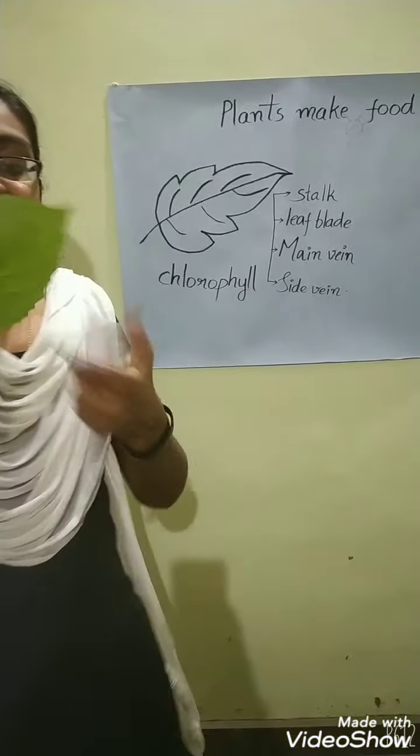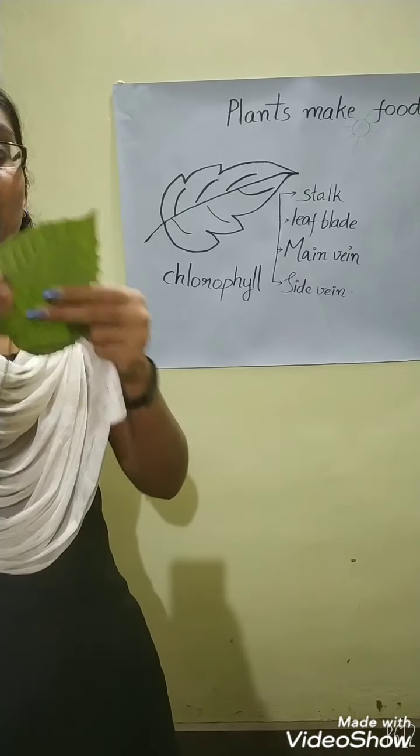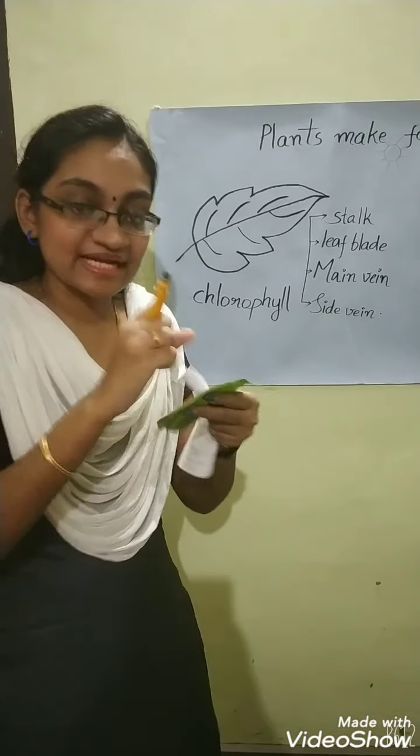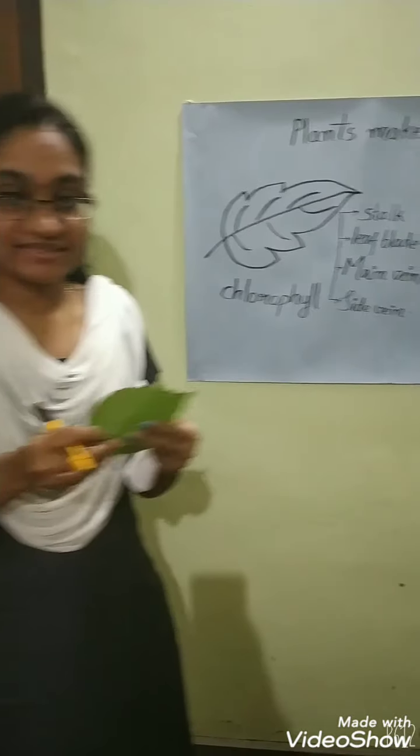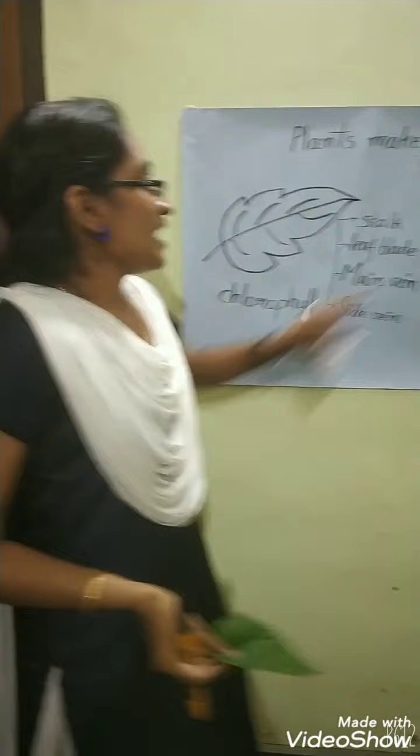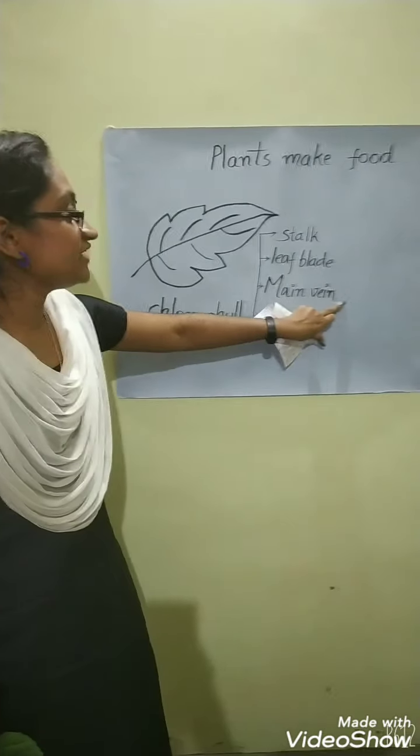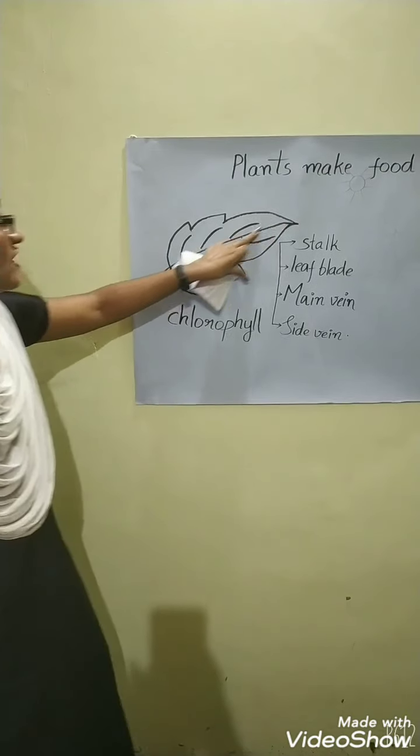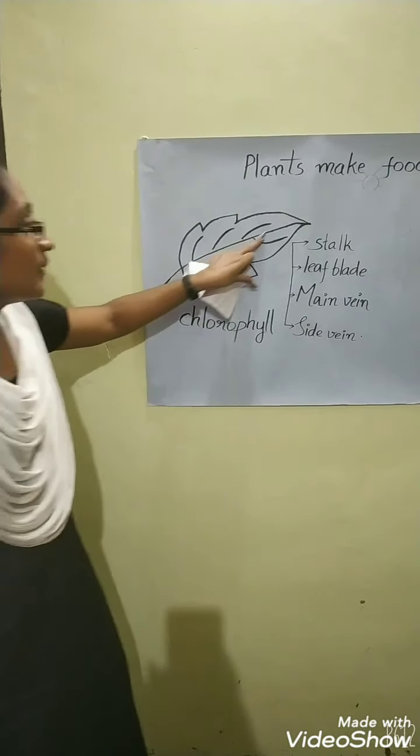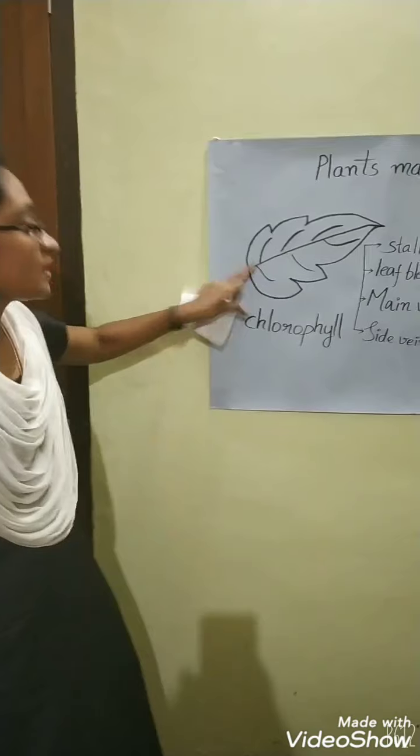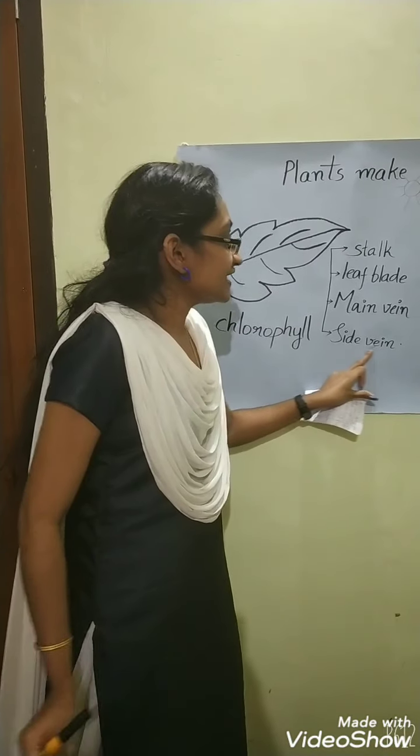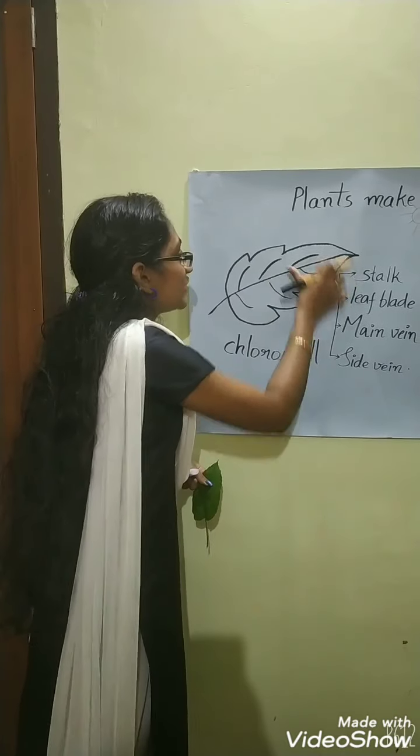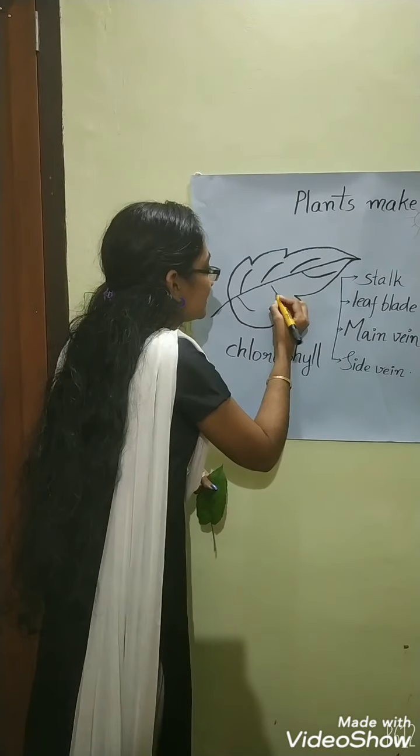You can see it is a flattened area, and the function of this area is to trap the sunlight for this leaf. This is the leaf blade. And the third one is the main vein. This is the main vein, the central vein of this leaf. And the fourth part is the side vein. That is the small veins that we are seeing in leaves.